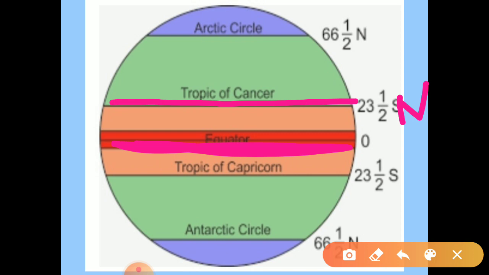Then we have the Arctic Circle at 66.5 degrees north. Then we have the Tropic of Capricorn, that is 23.5 degrees south, and the Antarctic Circle, that is 66.5 degrees south. These are the parallels of latitude.